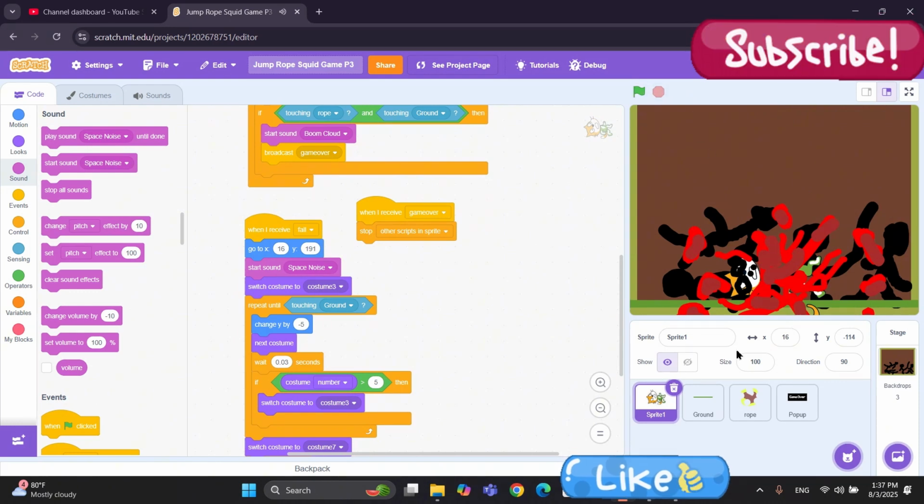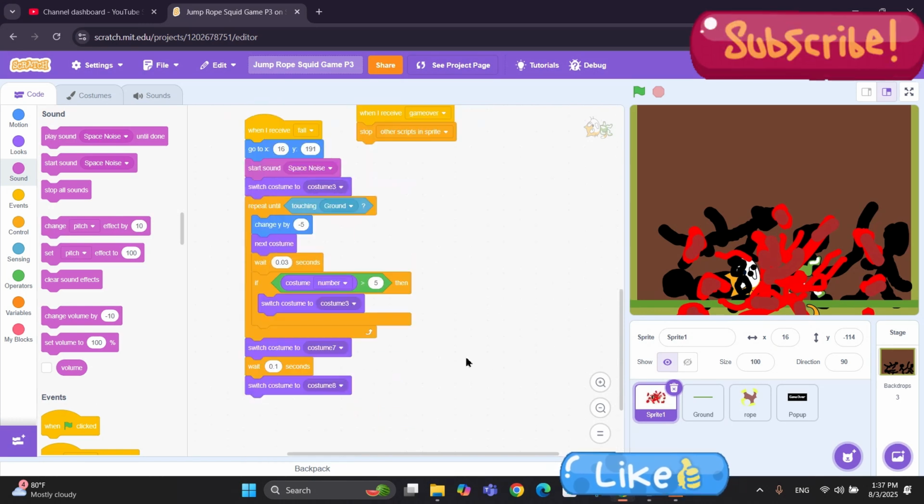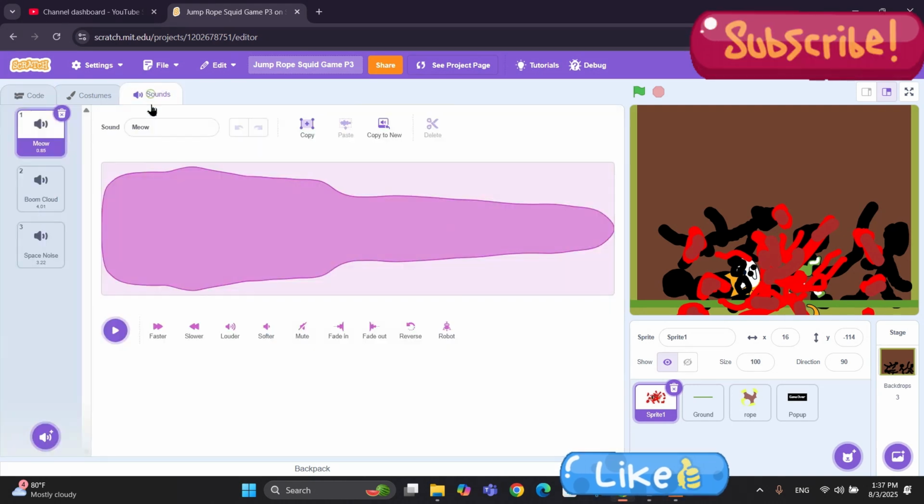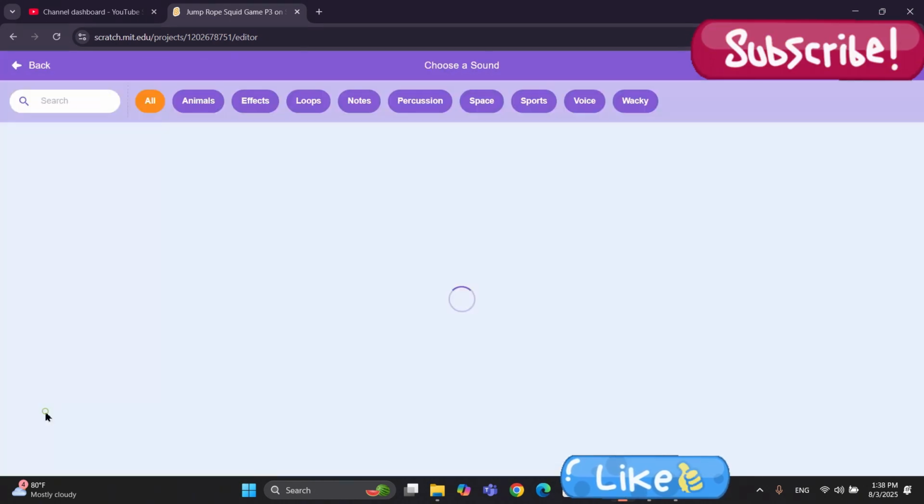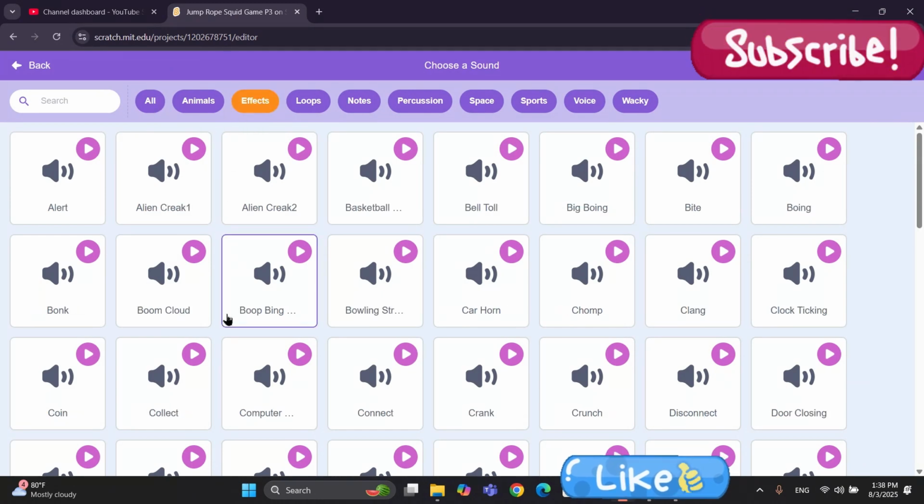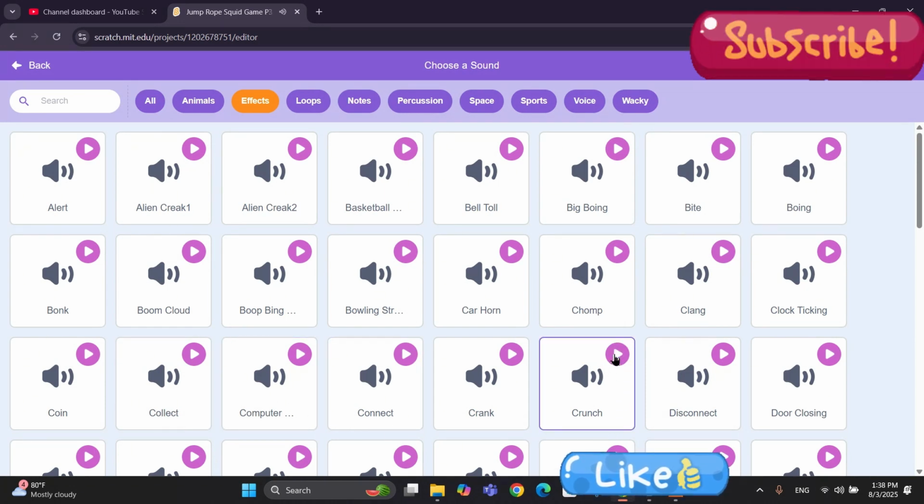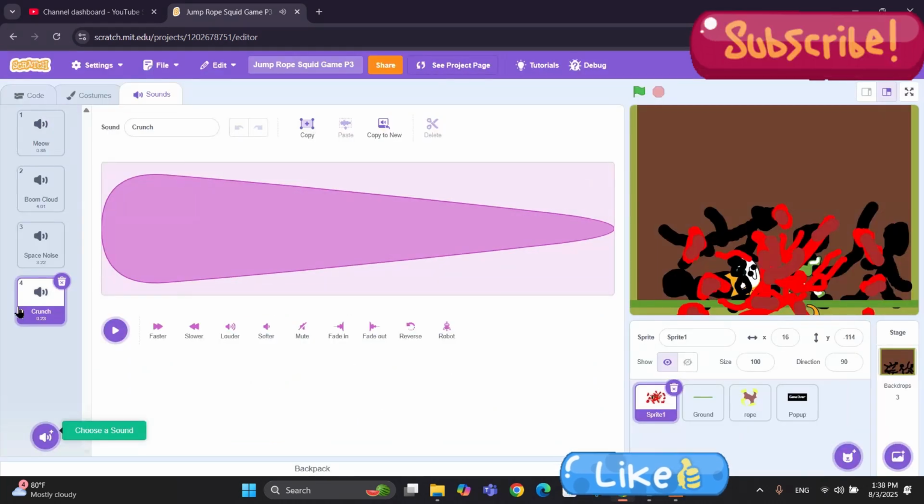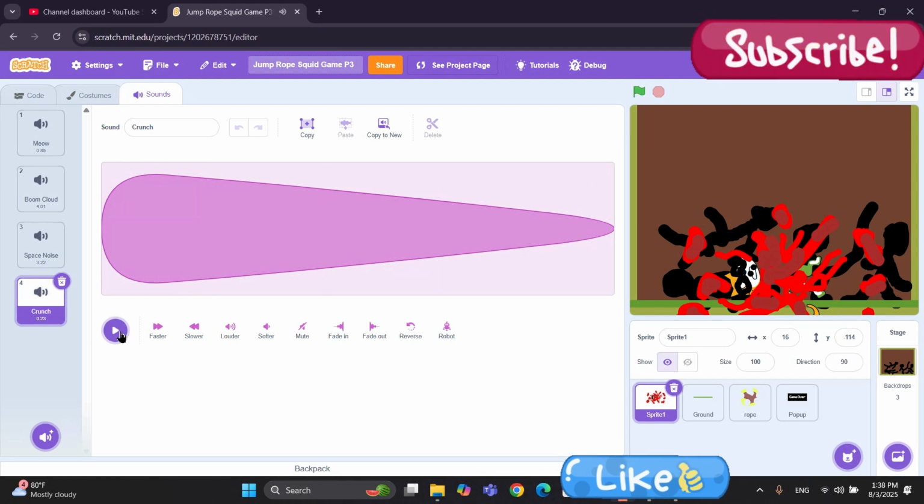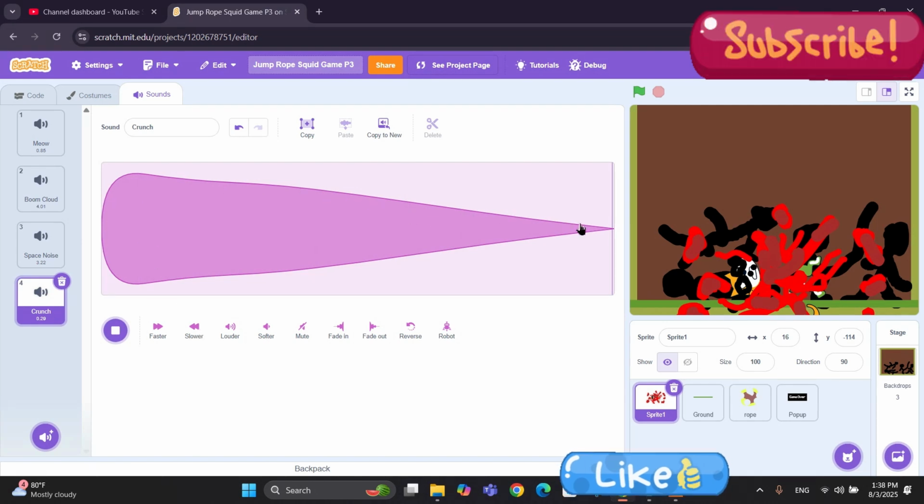Great. Now let's make a sound effect when it hits the ground. For that, first of all, let's go to the sounds tab and search for a sound. Go to effects like usual, and this sound, okay, click, and here we have got the crunch sound. Play it, and let me make it a little bit slower. Okay, great. So making it slower decreases the pitch of the sound.